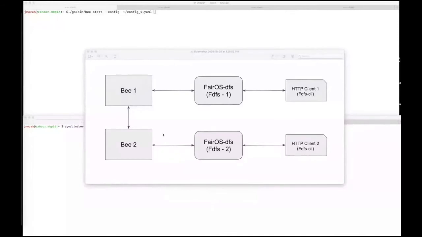Welcome to a short demo of a key value store over Swarm. This is the diagram of the setup. We have two Bee nodes, which are connected together inside here. And there is one FairOS DFS connected to the first Bee, second FairOS DFS connected to the second Bee. Since these FairOS DFS expose an HTTP server, I have two different HTTP clients which speak with each of them.